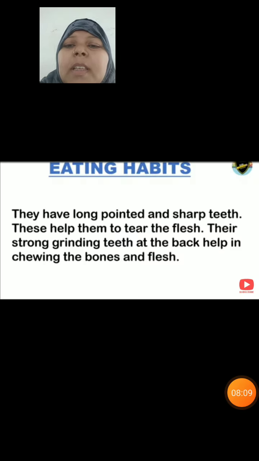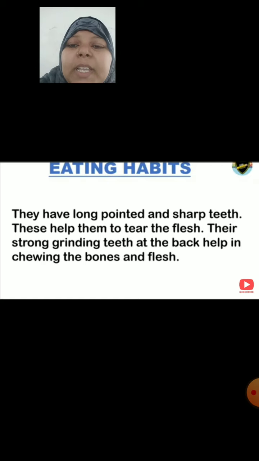See here, eating habits of omnivores: they have long pointed and sharp teeth. These help them to tear the flesh, just like carnivores, and the strong grinding teeth at the back help in chewing the bones and flesh. It means these omnivores can have both plant products as well as animal products as their food, isn't it?